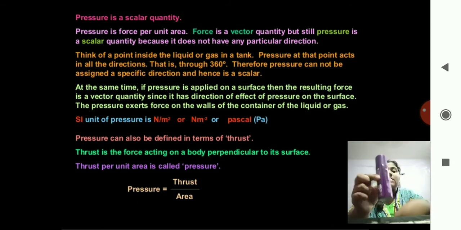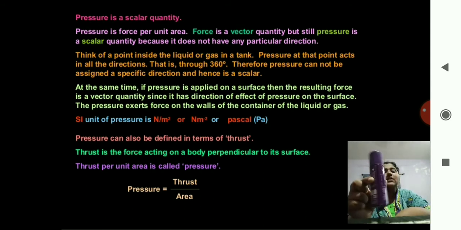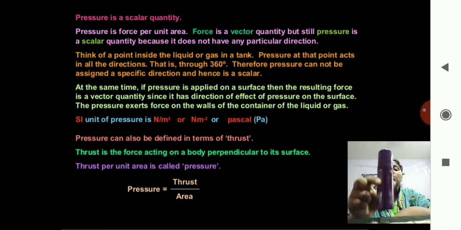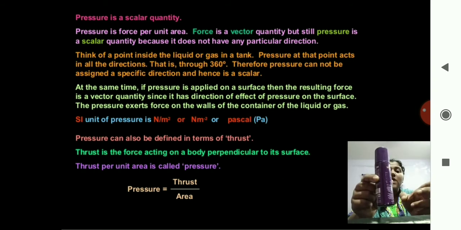Here is a can, okay, filled with water or filled with a spray. So what is happening over here? The spray or the water content in it exerts pressure on the walls of this container. When this concept comes, the pressure becomes a vector quantity because the force exerted by this liquid is directed outside. There is a force outside.